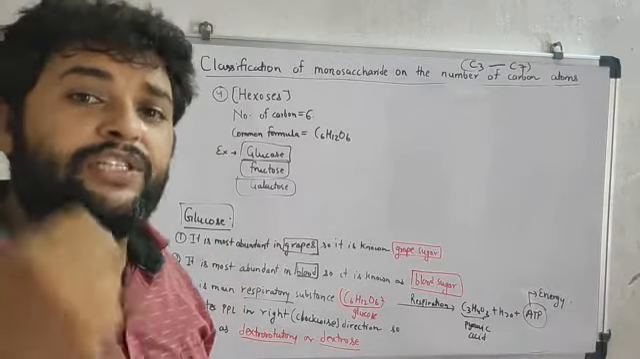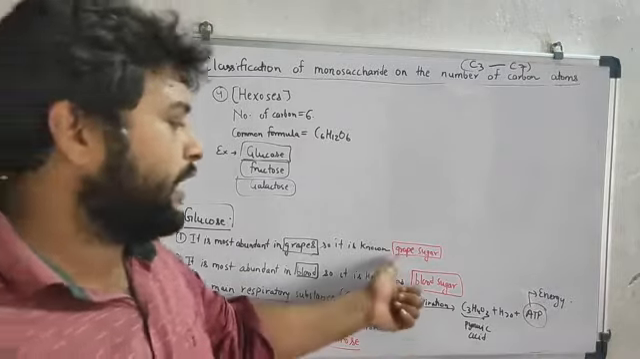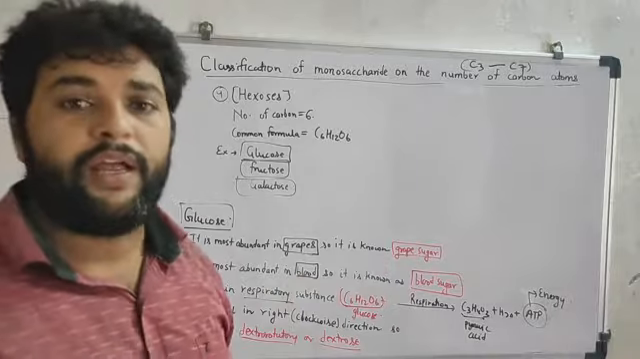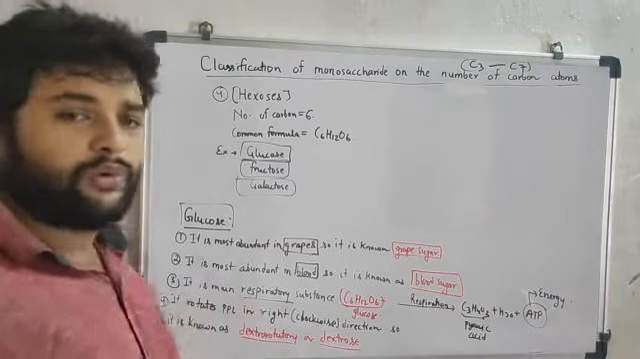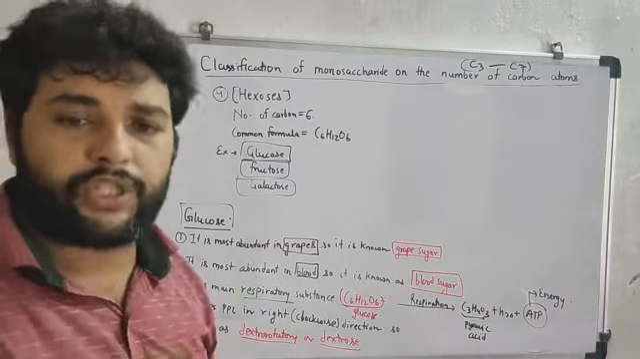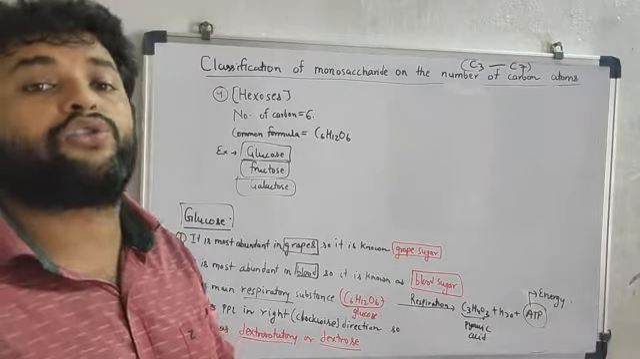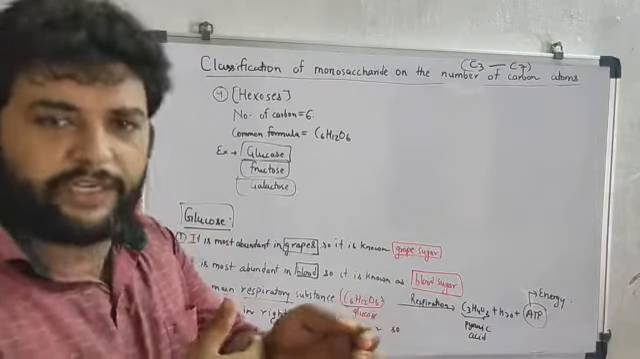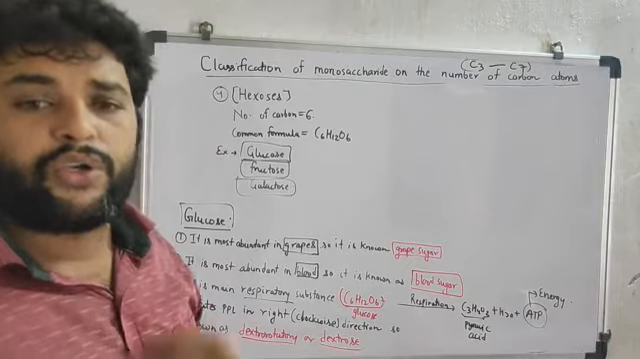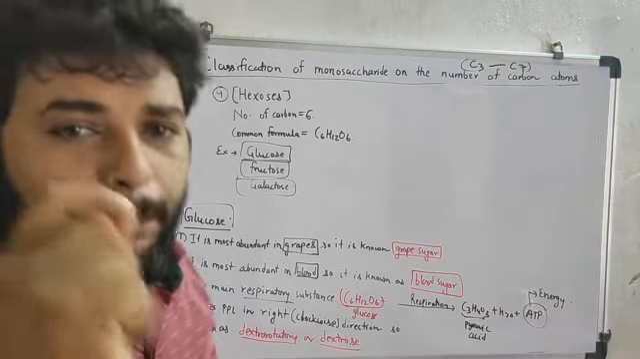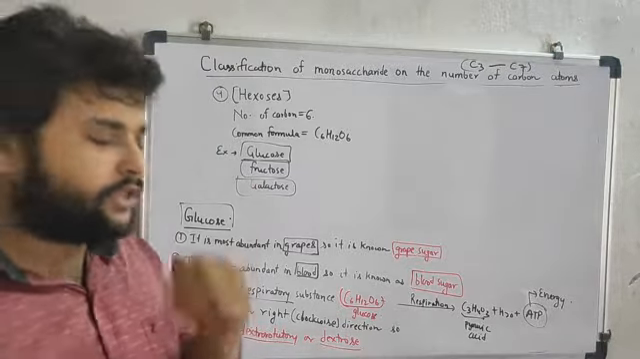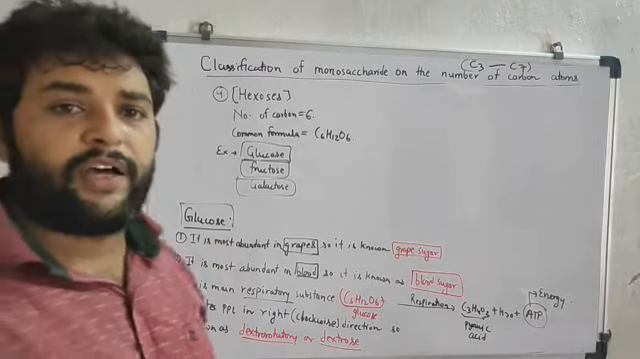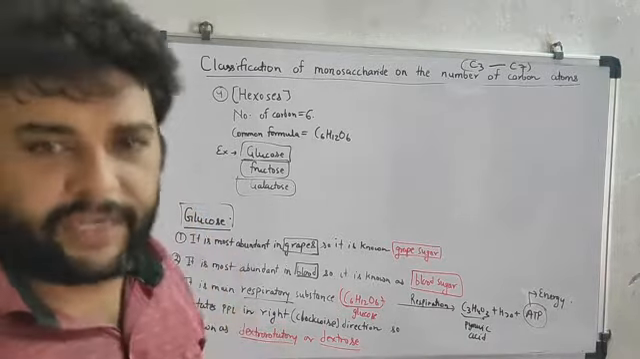That's why it is commonly known as grape sugar. Which sugar? Grape sugar. Now the second thing, it is most abundantly found in the blood stream. This means in our blood. So it is also known as blood sugar. The third point, it is the main respiratory substrate.